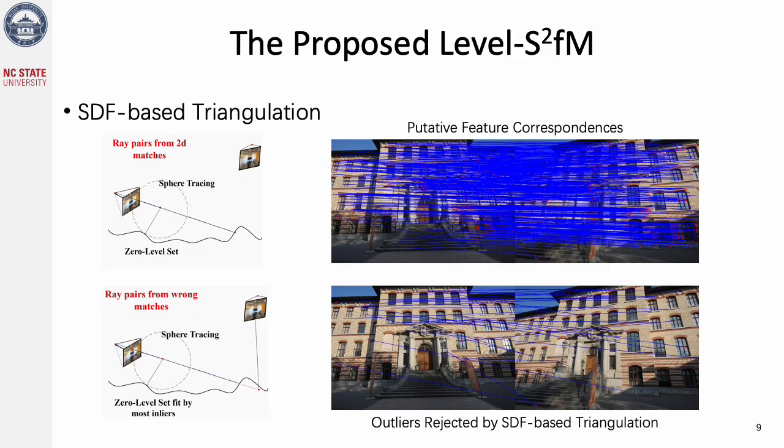In our method, the first important component is the SDF-based triangulation. We use the sphere tracing algorithm to query the 3D points in the images and use the 2D correspondences to supervise the training. Meanwhile, thanks to the powerful fitting capacity of the neural network, the SDF will interpolate a continuous surface from the maximum number of inlier matches. Therefore, incorrect matches can be easily detected and rejected.